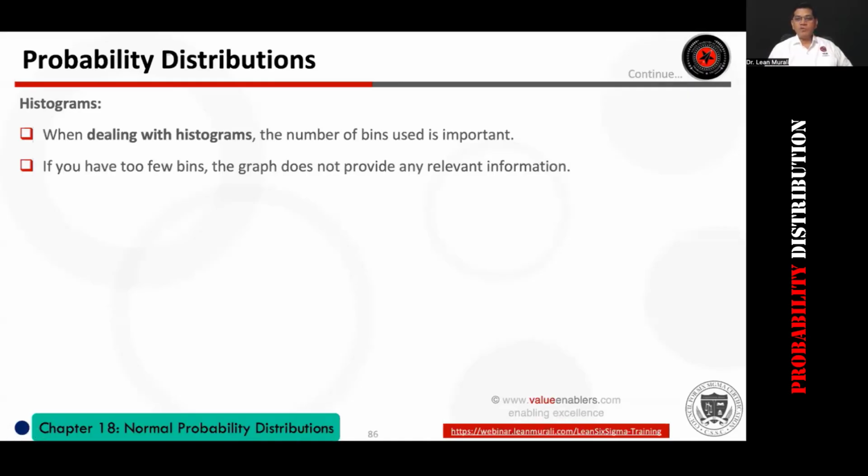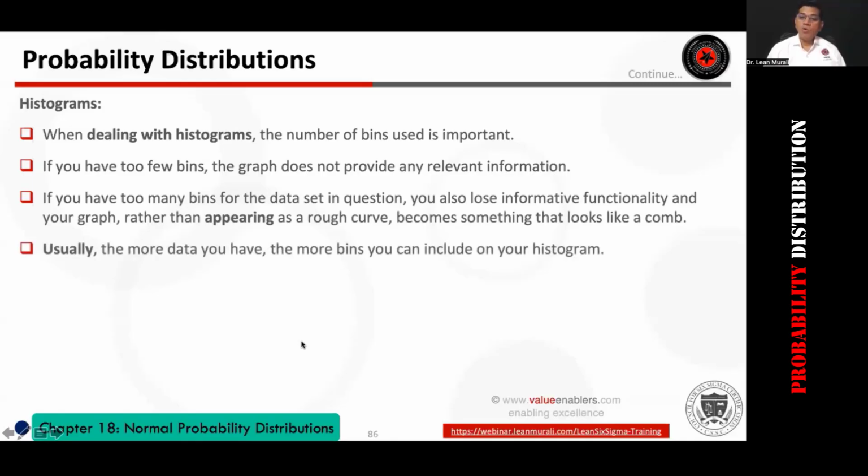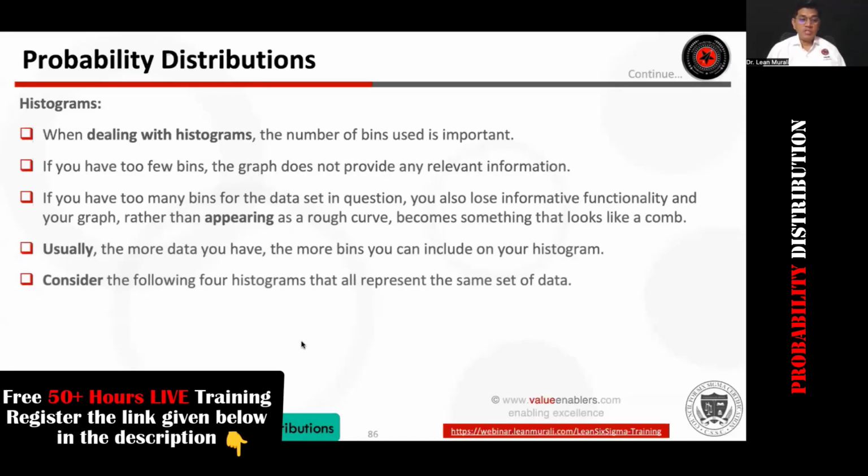If there are 100 numbers, you can take the square root and have 10 bins. If there are 50 samples, then 7 bins can be there, 7 sevens are 49, something like that. There are various thumb rules for this, and softwares also use some rules to calculate this. It cannot have too few bins. It cannot have too many bins because it will show a different pattern of data. It will be very difficult to read from the data. So I will show you the graph with too many bins and too few bins, and we will see how the interpretation of the data changes.